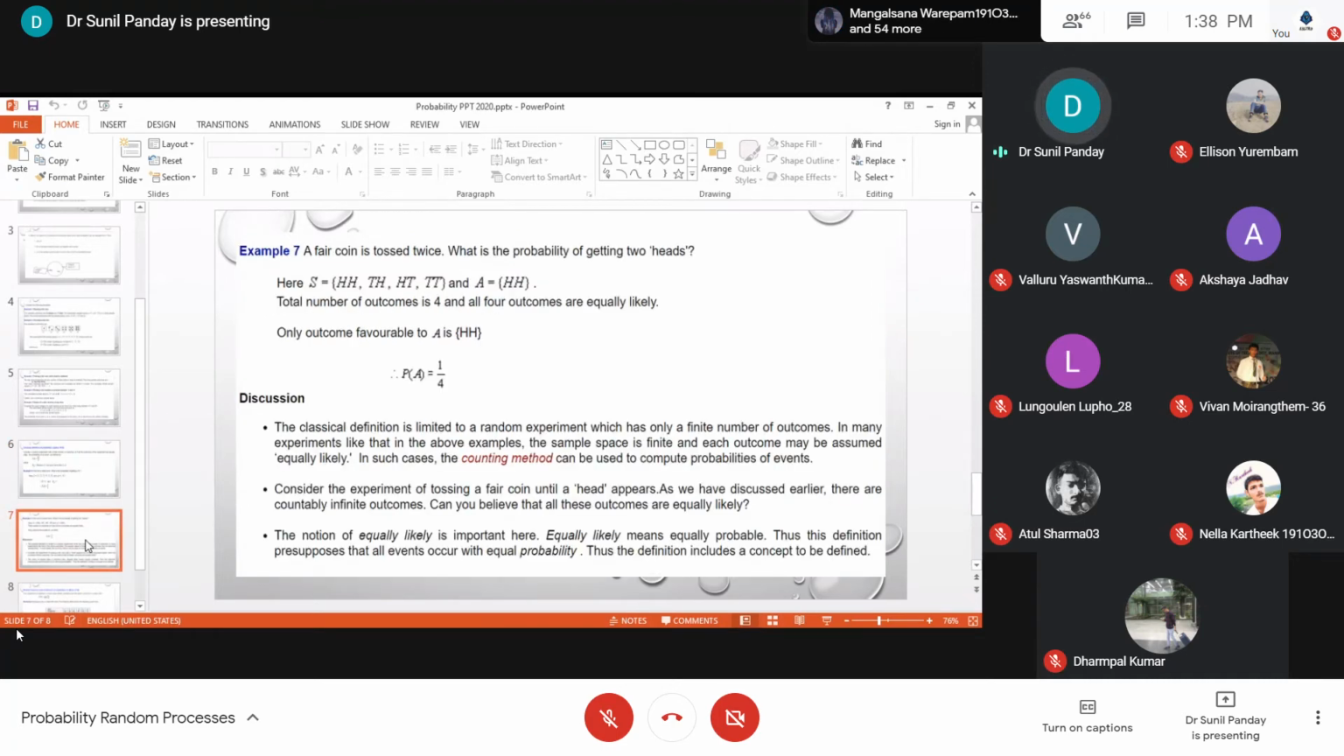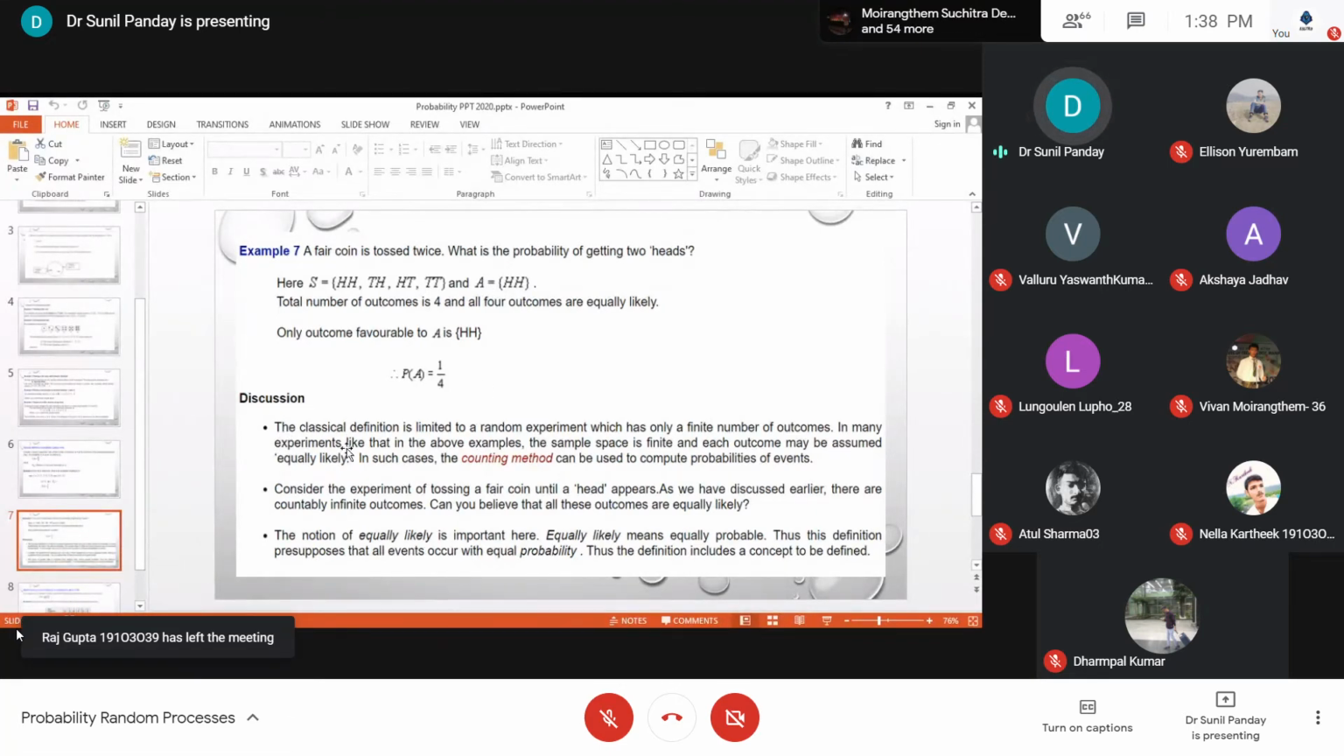Now another example: if you toss a coin twice, what is the probability of getting two heads? You can see that in the sample space there are 4 total outcomes, and for A only one is possible, so it's 1 by 4.